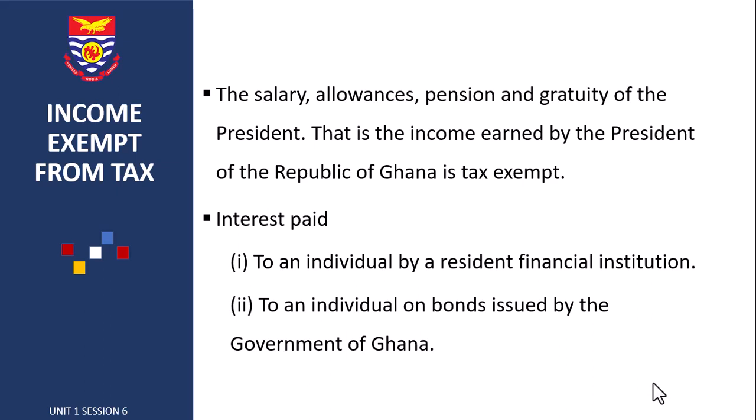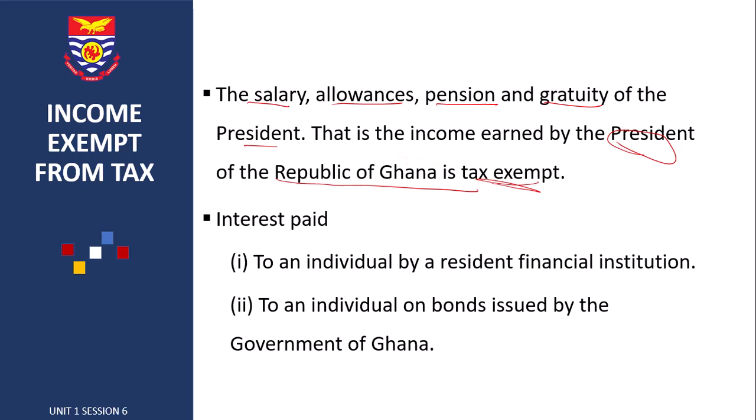I'll refer you to section 7 of Act 896. There you see a lot of them. So we have salary, allowances, pension, and gratuity of the president is exempt from tax. This means that income earned by President of the Republic of Ghana is exempt from tax.